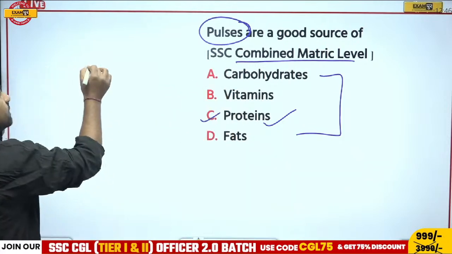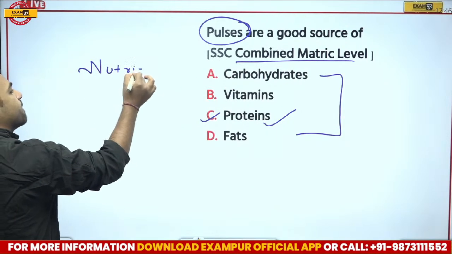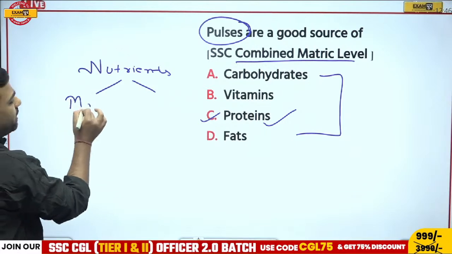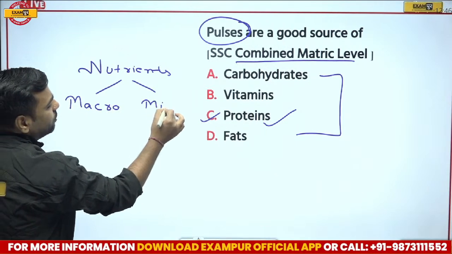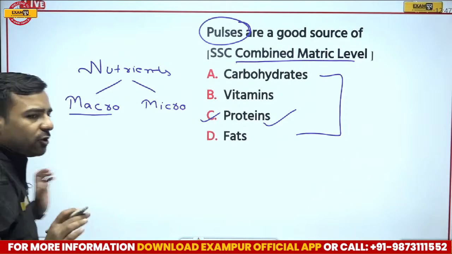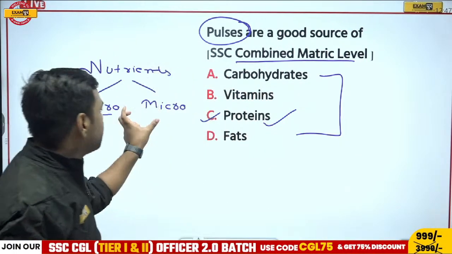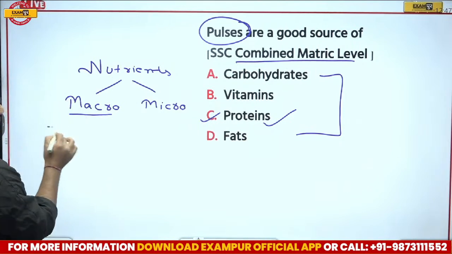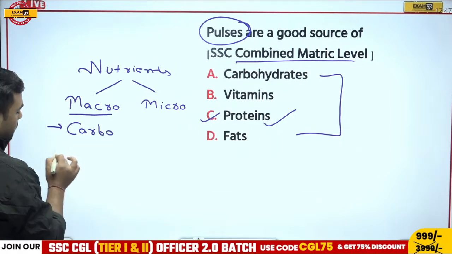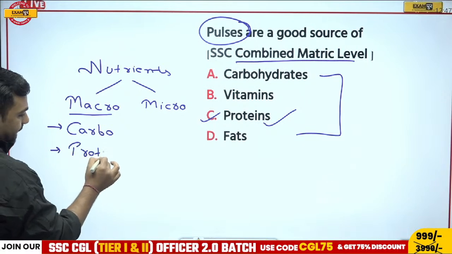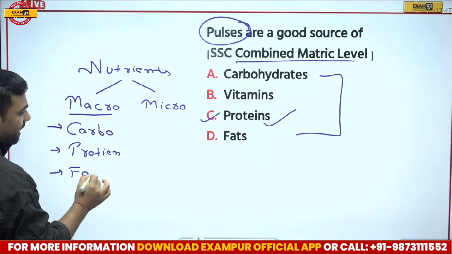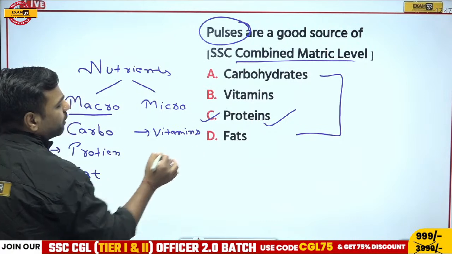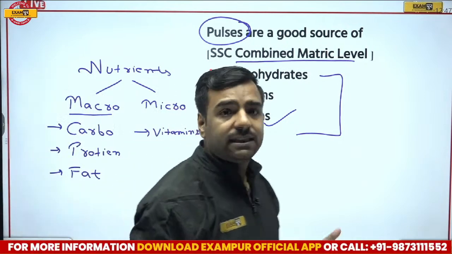Now, if I talk about nutrients, nutrients are actually of 2 different types. One is macronutrient and another one is micronutrient. Macronutrients are needed in huge amounts. But micronutrients are not needed in that much amount. But yes, they are needed. Now, under macro, you can talk about carbohydrate, then proteins, and then fat. If I talk about micronutrients, you can talk about vitamins, or important stuff like iron, calcium, and all those things.